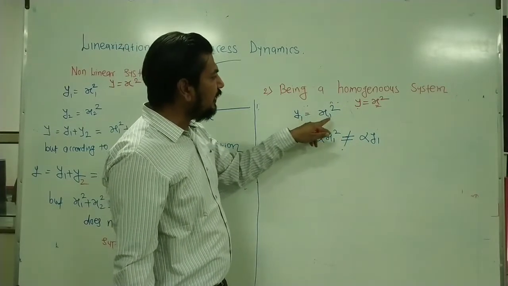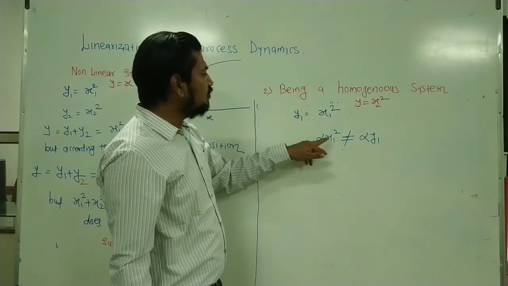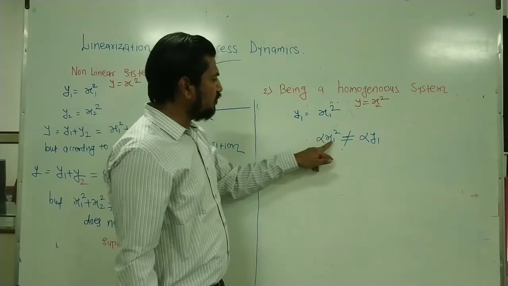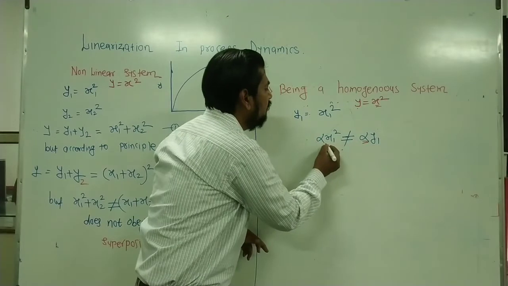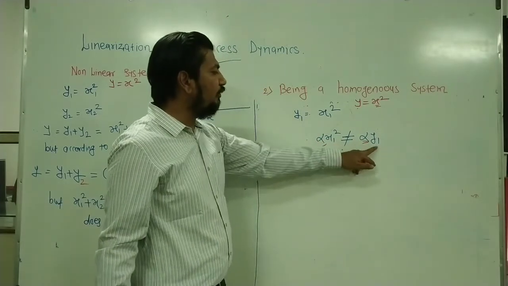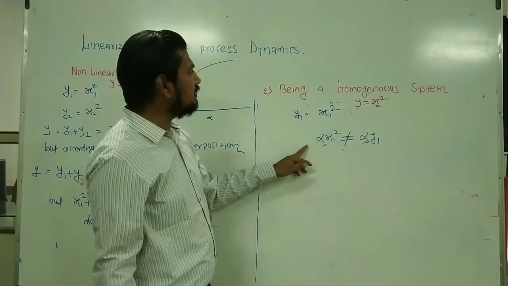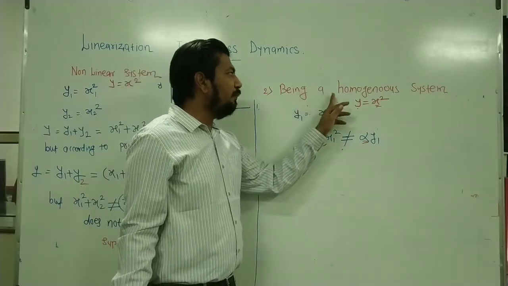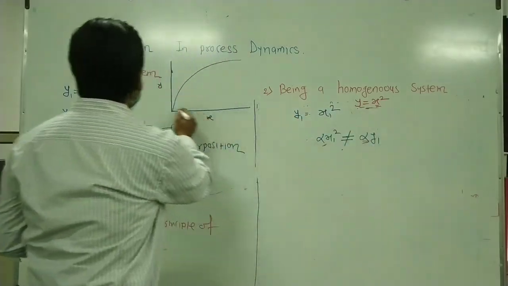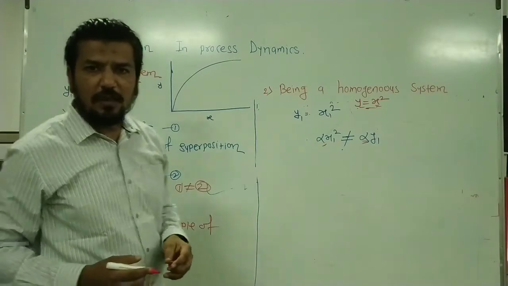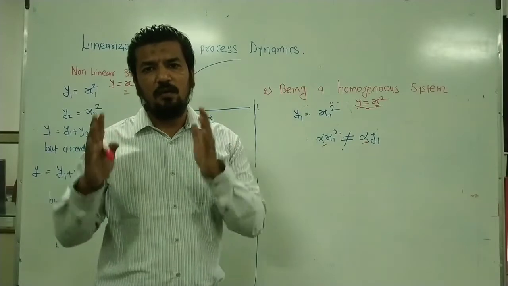If you scale the input by some value alpha, so alpha into x1 square, this will definitely not be equal to alpha into y1. These two terms will be very different from each other. So you can say that it does not obey the principle of homogeneity. Hence this system, that is y equal to x square, is a non-linear system. So this was regarding the difference between linear system and non-linear system.